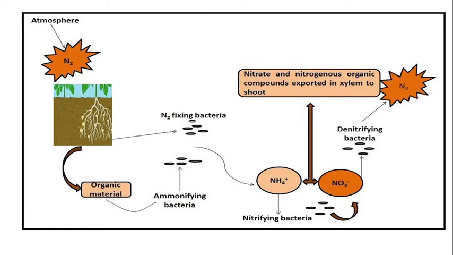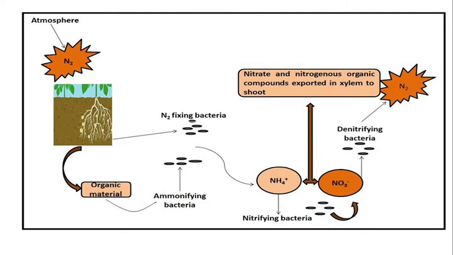For that, atmospheric nitrogen fixation is the first step of the nitrogen cycle. Nitrogen fixation is a chemical process by which atmospheric nitrogen is assimilated into organic material by certain microorganisms. Examples are bacteria like Rhizobium and Azotobacter. They convert atmospheric nitrogen into organic material, and ammonifying bacteria convert it into ammonia.